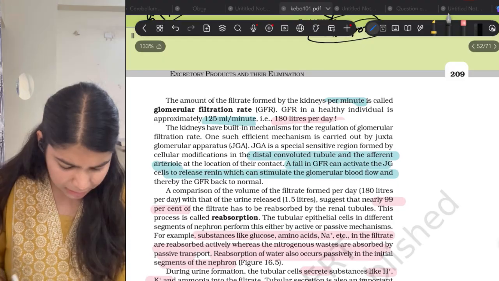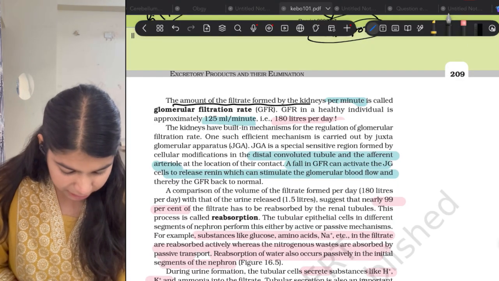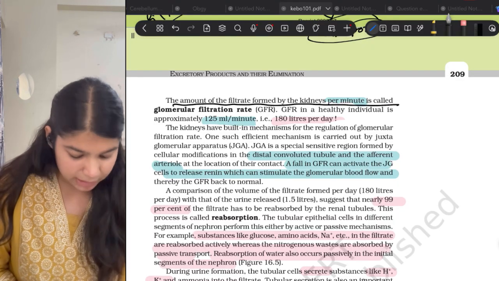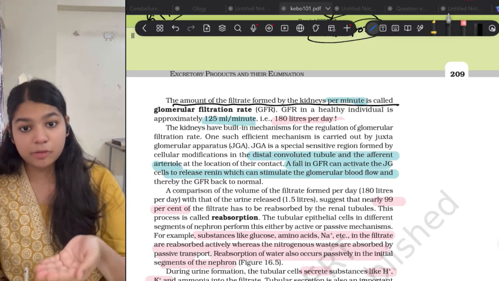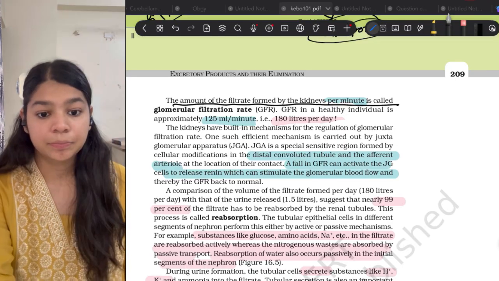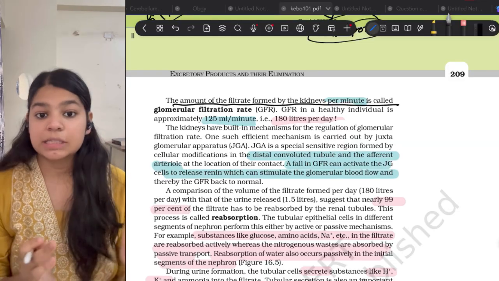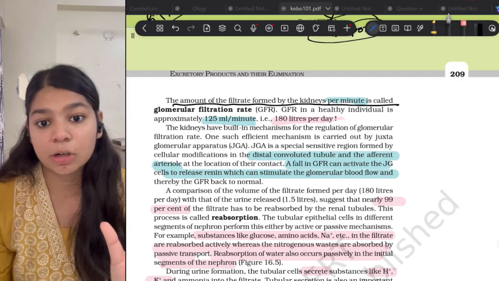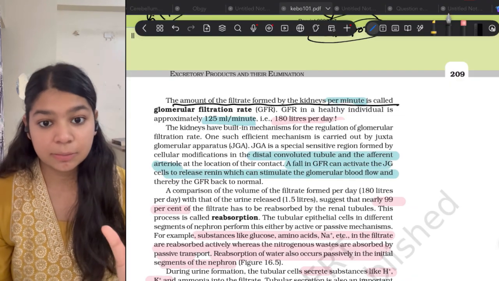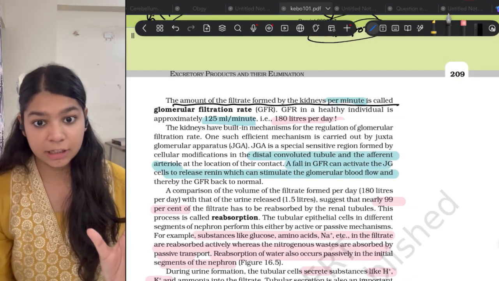Okay. GFR is nothing but the amount of filtrate formed by the kidneys per minute. So plasma comes into the glomerulus, and through the glomerulus it gets filtered. Obviously, all the blood, all the plasma will not get filtered. Only some part of it will get filtered, right?